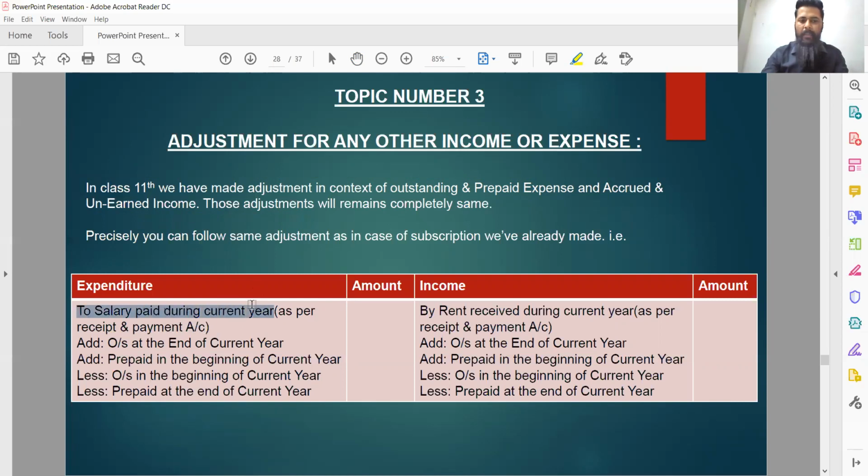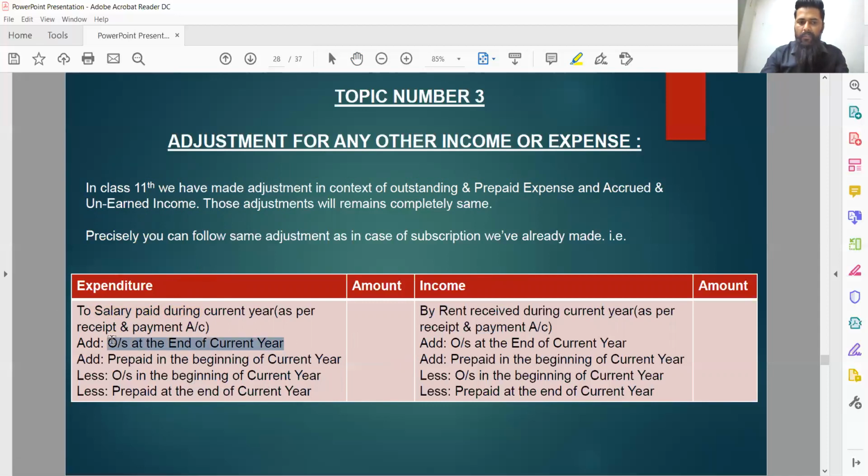So the salary paid amount given on the payment side of the receipt and payment account should be adjusted accordingly in context of four things, that is outstanding, prepaid, accrued and unearned, for both incomes and expenses. Salary paid is an example of expenditure. What adjustments do we have to make here?